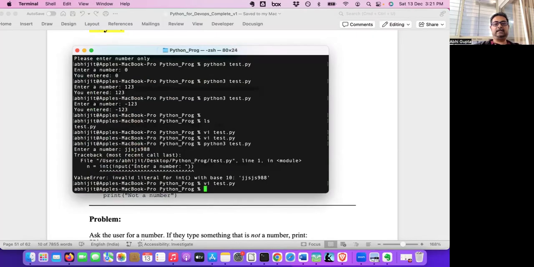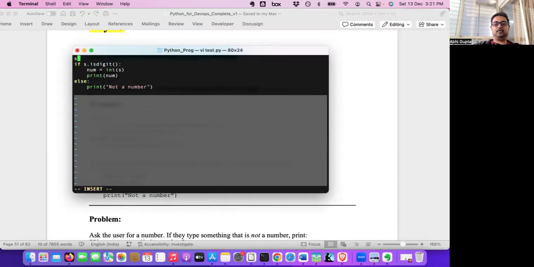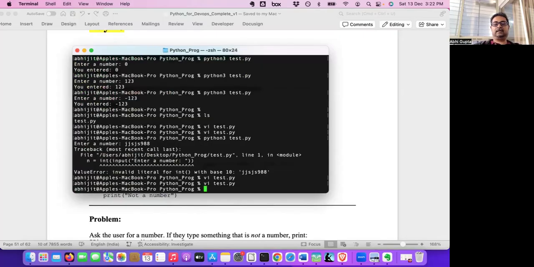So if it is a digit, let's take it as an input, enter int. And if it is a digit